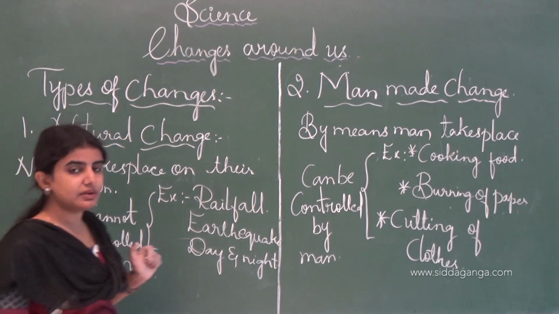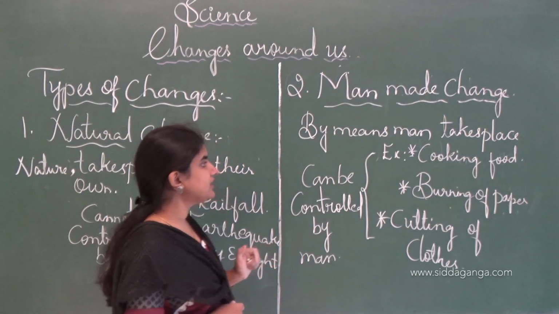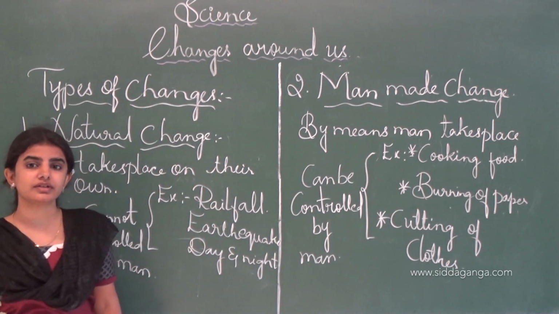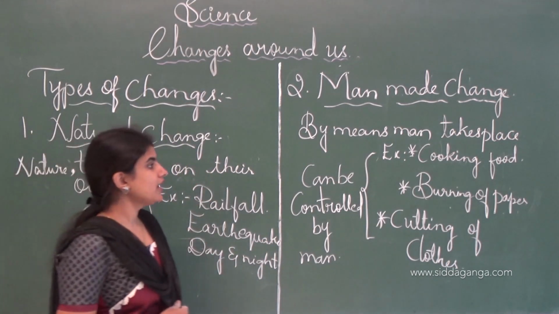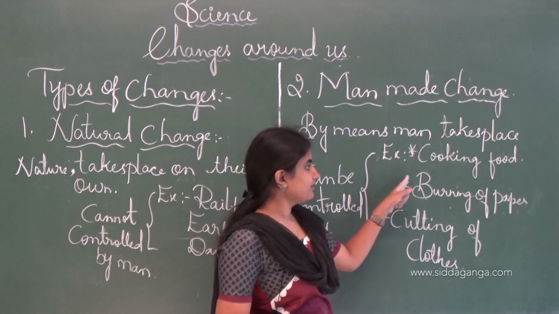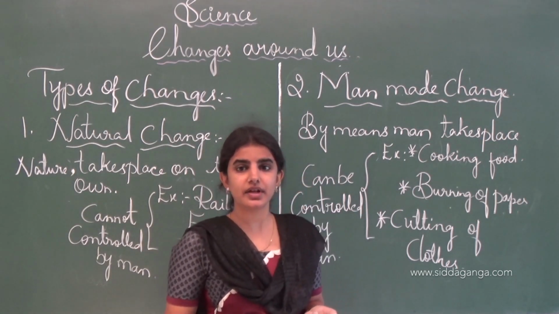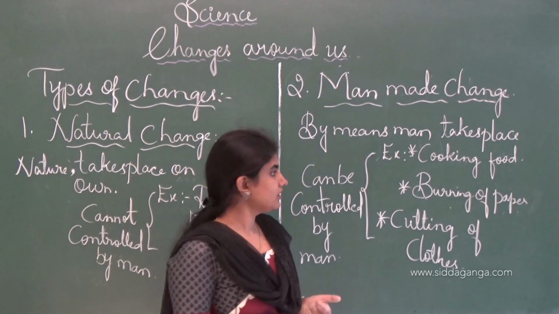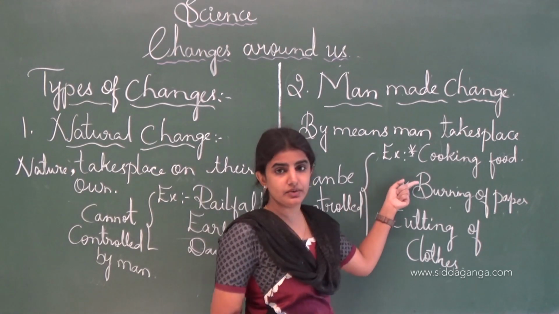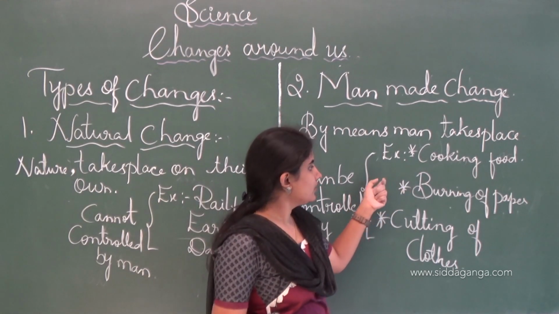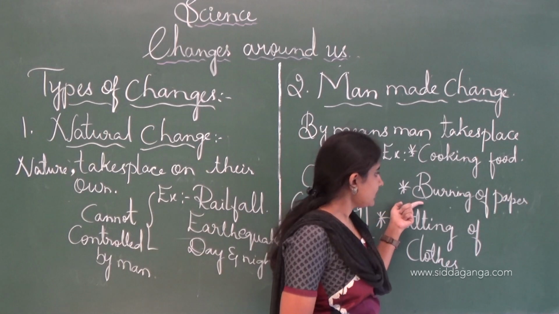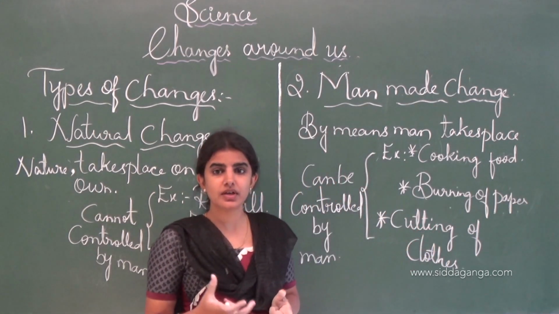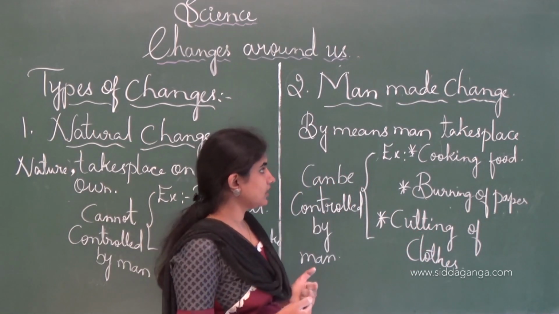And another one is the man-made change. See, man-made change, by means of man only these changes take place. Example, cooking of food, we can control, it is in our hand, by man only we can control. And burning of the paper is one of the man-made changes.